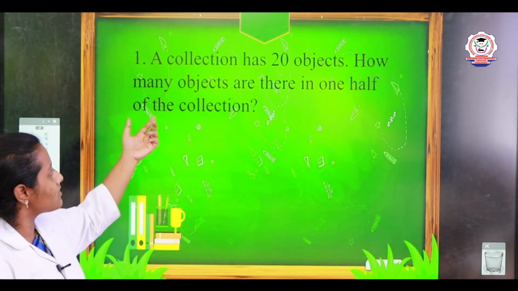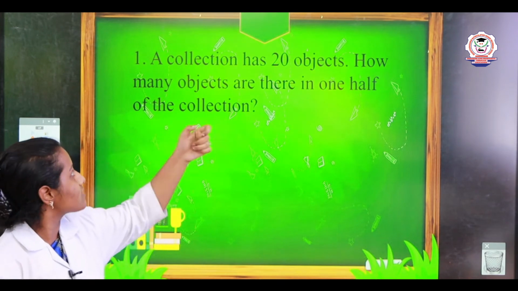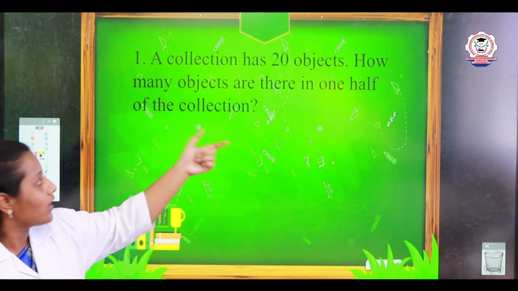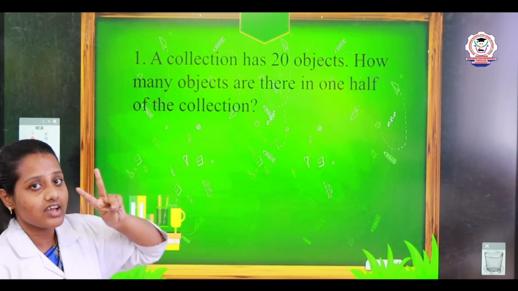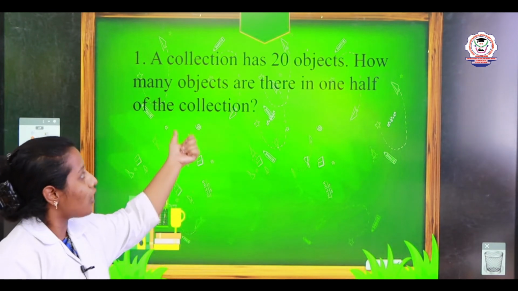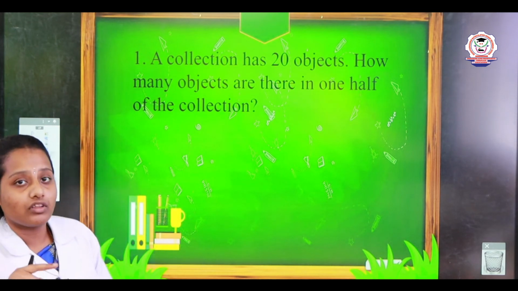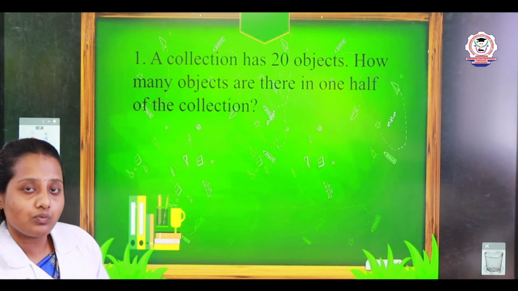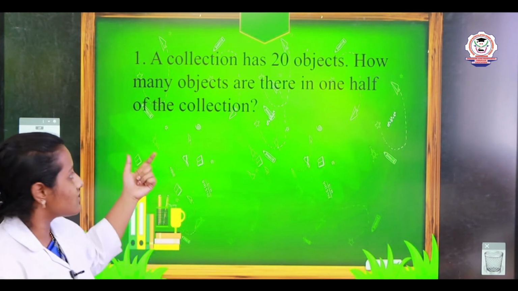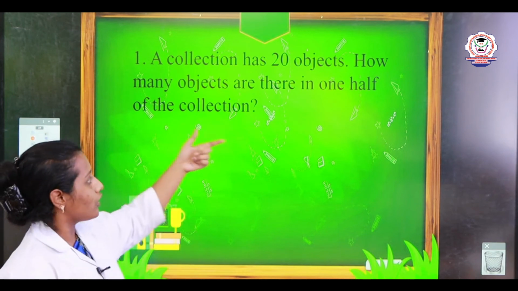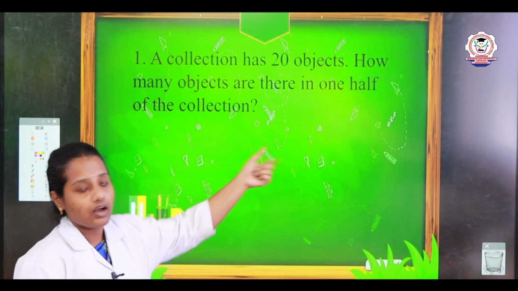Let's see, they have given the question. A collection has 20 objects. How many objects are there in 1/2 of the collection? Again I am reading. A collection has 20 objects. How many objects are there in 1/2 of the collection? Before this, what I have told, 1/2 means in fraction what? Yes, very good. It is 1/2. So, we are going to find out how many objects if we take 1/2 of the 20 objects.